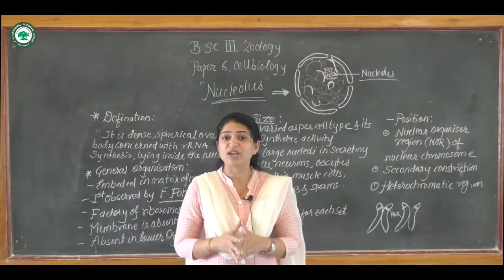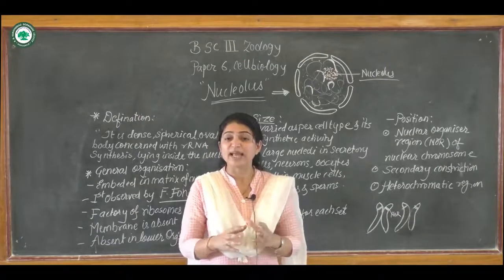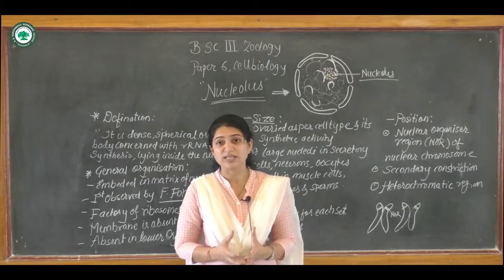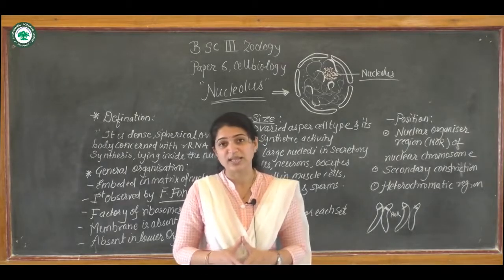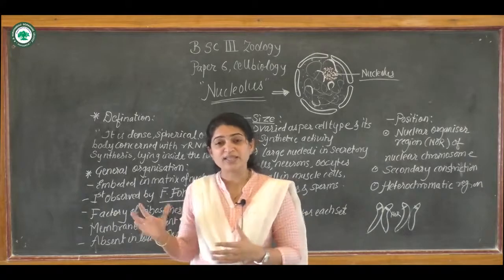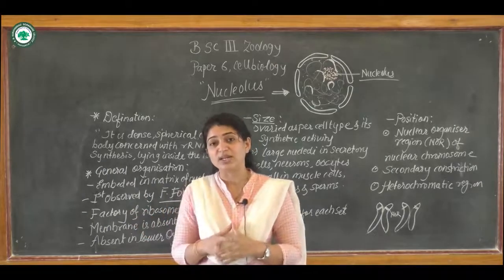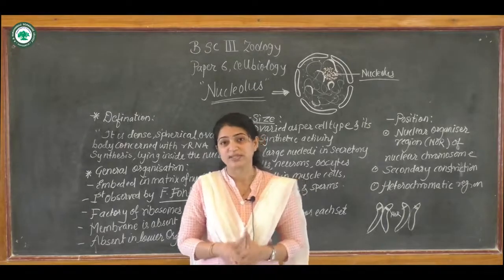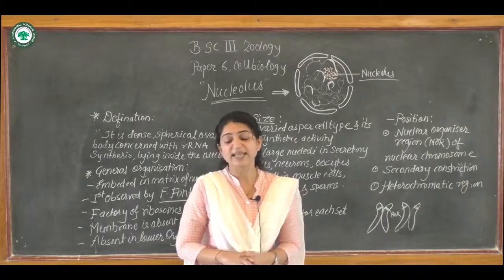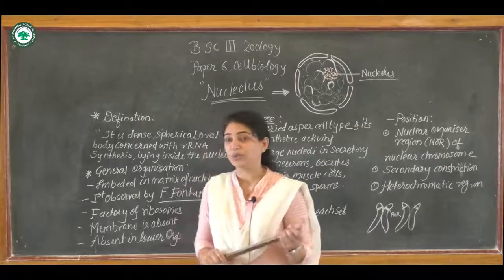These ribosomes are formed in one part present in the nucleus, and that part is named the nucleolus. This is the structure called the factory of ribosome synthesis. So let's see in detail about the nucleolus.